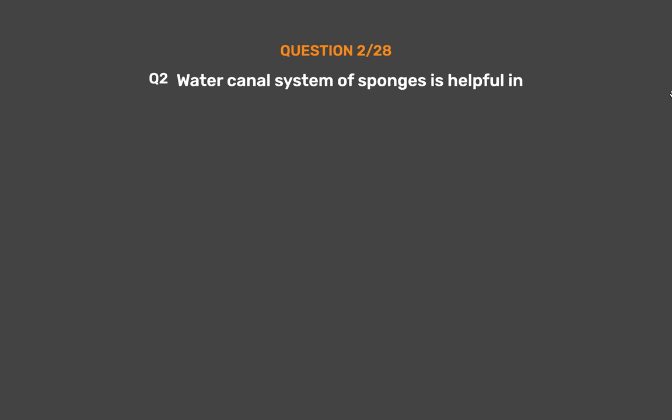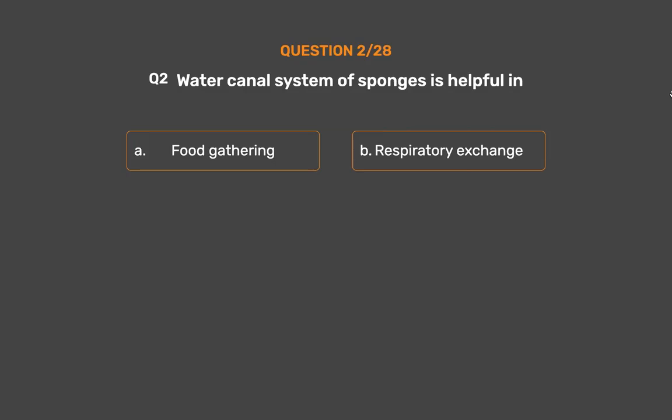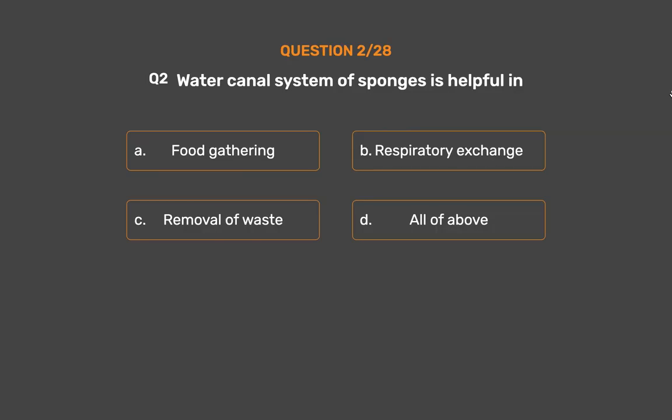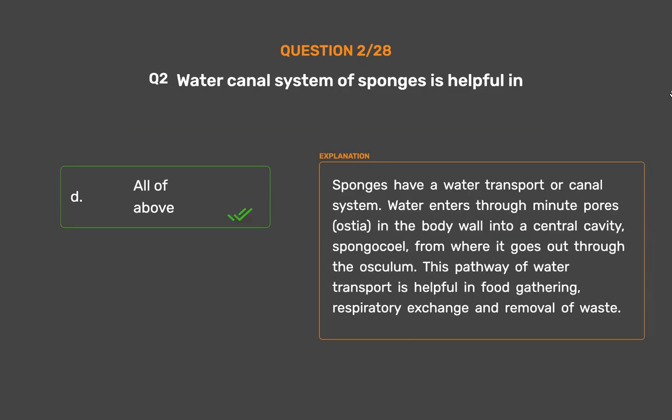Question number 2. Water canal system of sponges is helpful in: option A, food gathering; option B, respiratory exchange; option C, removal of waste; option D, all of above. The correct answer is option D, all of above. Sponges have a water transport or canal system. Water enters through minute pores, ostia, in the body wall into a central cavity, spongocoel, from where it goes out through the osculum. This pathway of water transport is helpful in food gathering, respiratory exchange and removal of waste.